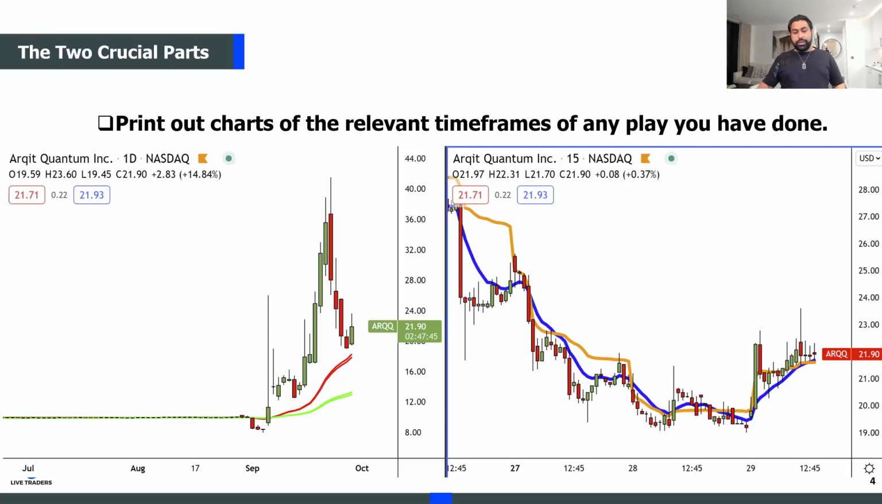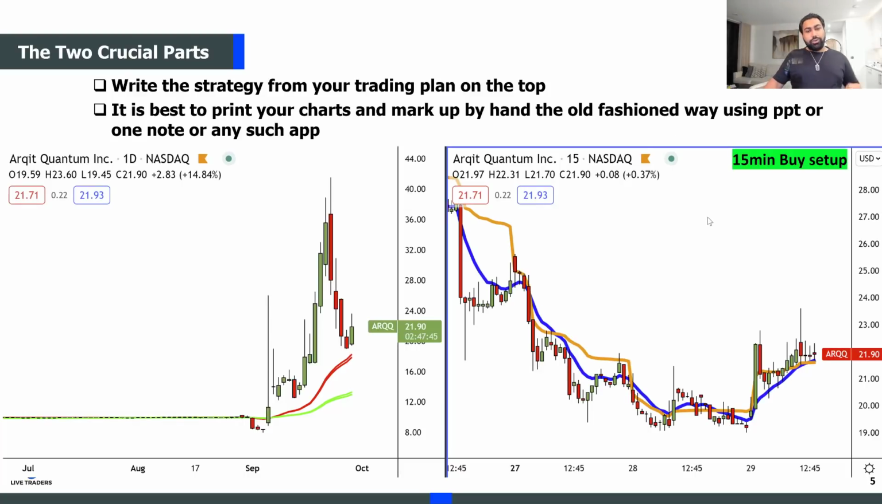The next step to conducting that trade review is to write the strategy that you traded from your trading plan on the top of these charts, right? And usually I still believe it's best to print the charts the old-fashioned way, like actually print them out and mark them by hand. I mean, that's what I did for the first like 3 years of my trading career, and I really think it helped me.